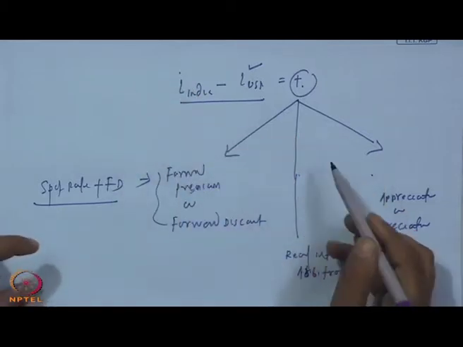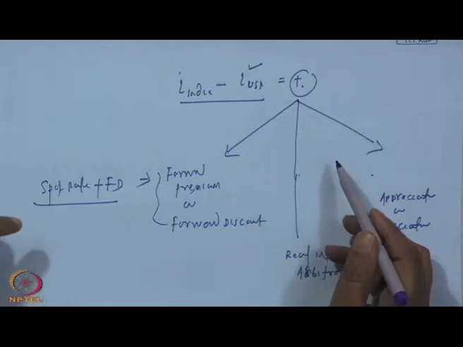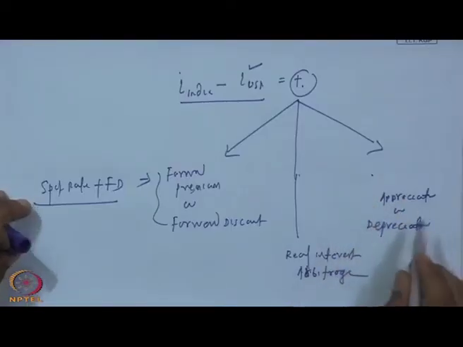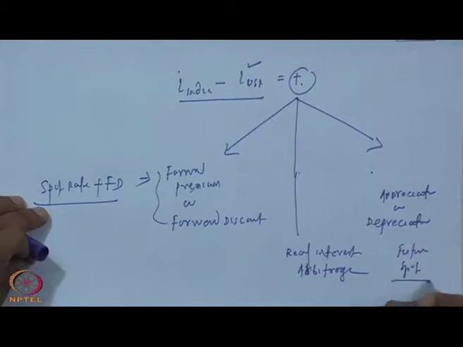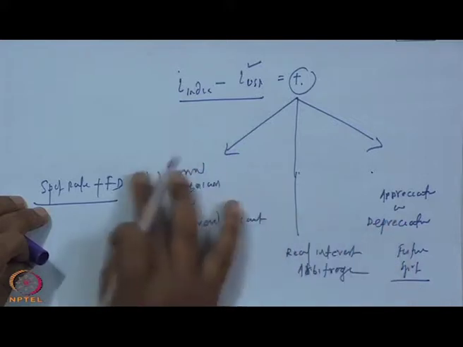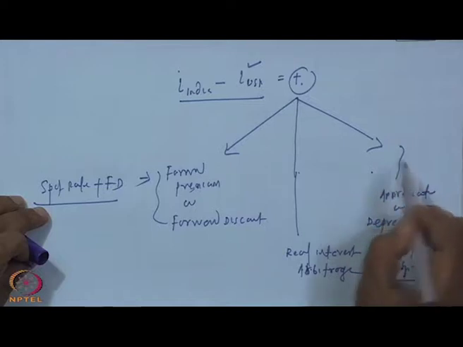When more dollars are flowing to the Indian economy, the dollars will be converted into Indian rupees, so there is more circulation of Indian rupees in the economy. This leads to depreciation of the Indian currency, and the depreciation is adjusted in the future spot rate. So, the dollar will be the appreciating currency, the rupee will be the depreciating currency, and these two are adjusted here.